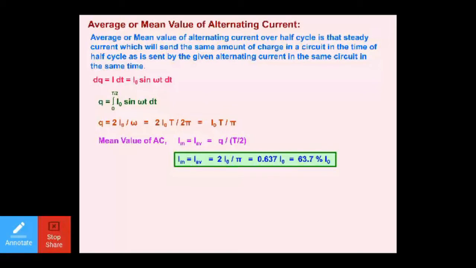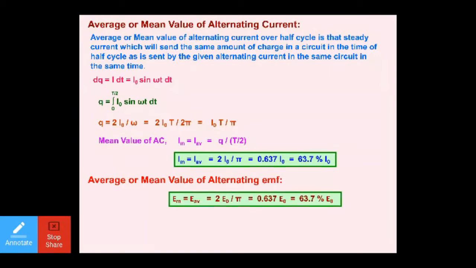So dear students, for your competitive examination, you need to remember the mean value or the average value of current is equal to 63.7% of the peak value of the current. Now, average or mean value of alternating EMF, you can write here instead of Im, you write here Em. Instead of I average, you may write here E average. Instead of twice of I naught, you can write here twice of E naught upon pi. That will also be equal to 63.7% of the peak value of EMF, which is the mean value of an EMF. So this is one should always remember.